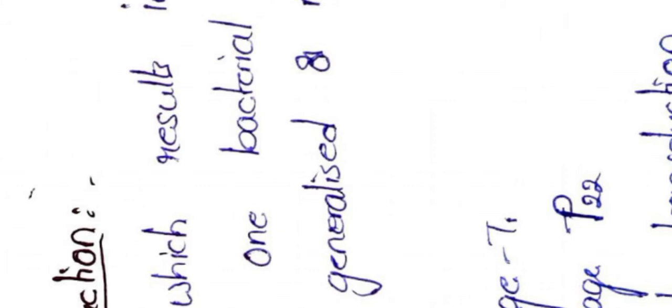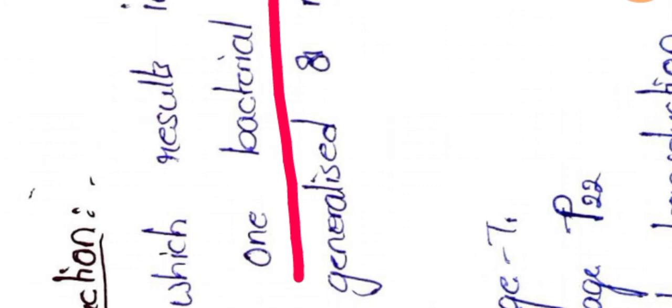That means in generalized transduction, any bacterial gene, randomly, this bacteriophage will take and carry to a new bacterial cell. So any bacterial gene from the first bacteria goes to another one, and there is no specificity of the bacterial gene which this particular bacteriophage is carrying to the new bacterial cell. That's why this is called generalized transduction.